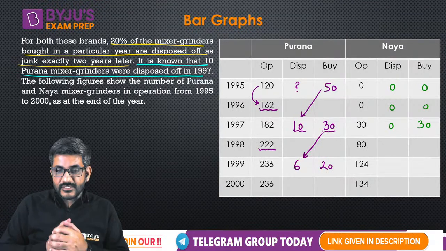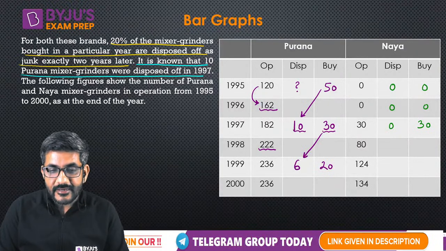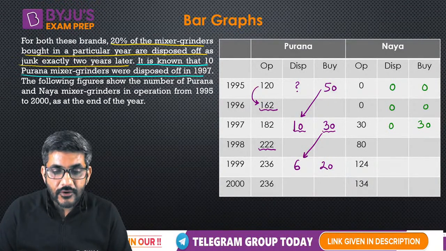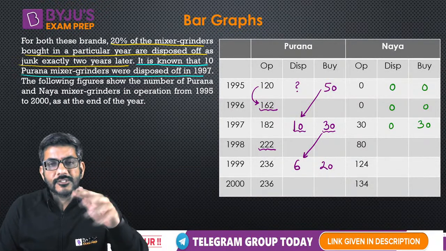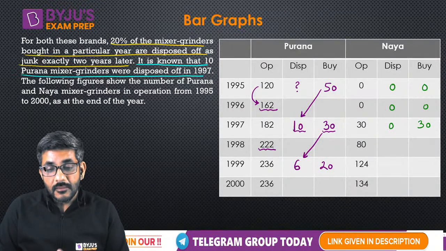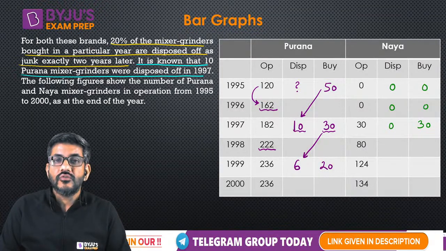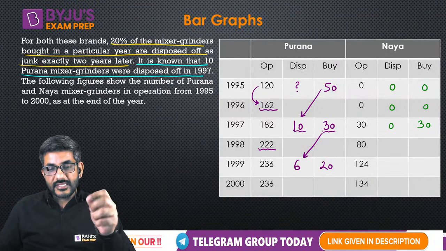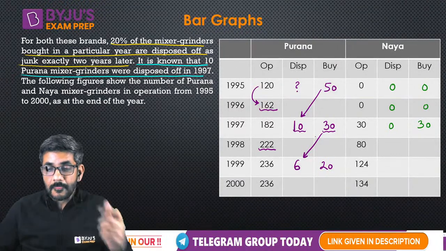Mohit has a question. Yes, Mohit. Mohit says, how come 20? Mohit, look at the figure of 1998. There were 222 Purana mixer grinders which were in operation. Next year, 6 of them, they were disposed of. 222 minus 6 is 216. But 216 should have been in operation. We see 236 are in operation. So where from that extra 20 came? We must have bought 20. And therefore I have written 20 over here. I hope you got it, Mohit.